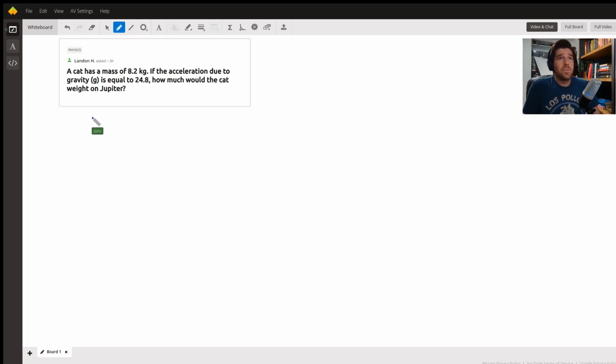So let's first approach this by asking how we would define the weight of this object on planet Earth, and then we'd apply the same logic to determine its weight on Jupiter. First, let's draw a rough schematic of planet Earth. In physics, we often have these free body diagrams where instead of drawing out the object, like let's say a cat, we just represent the object with a dot.